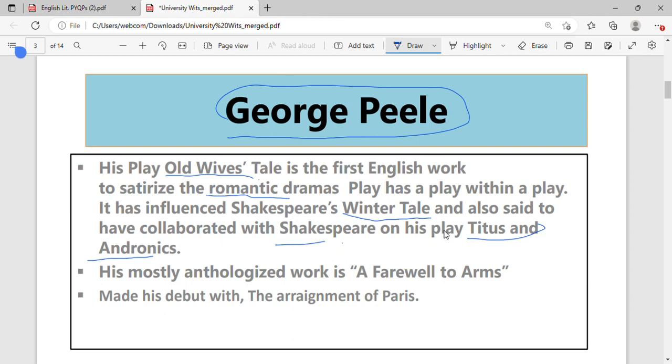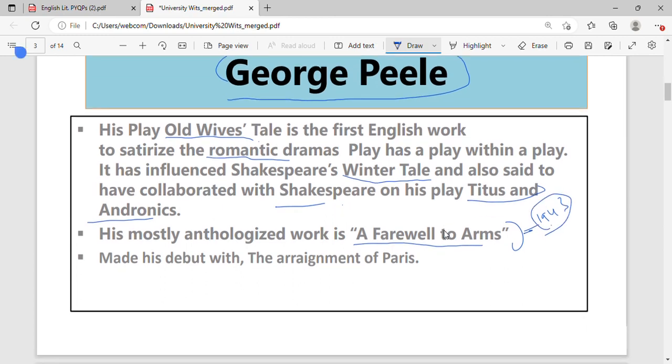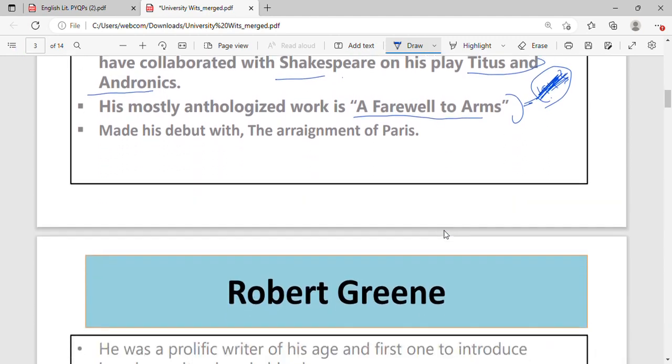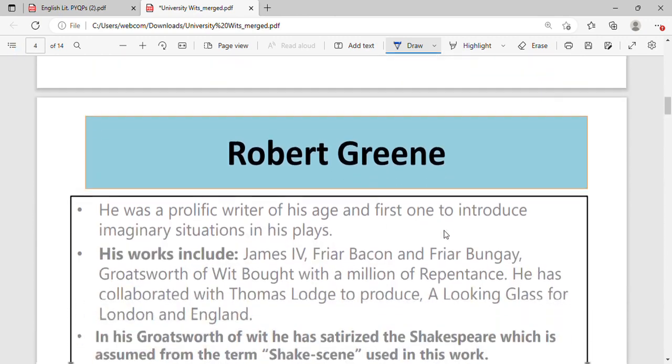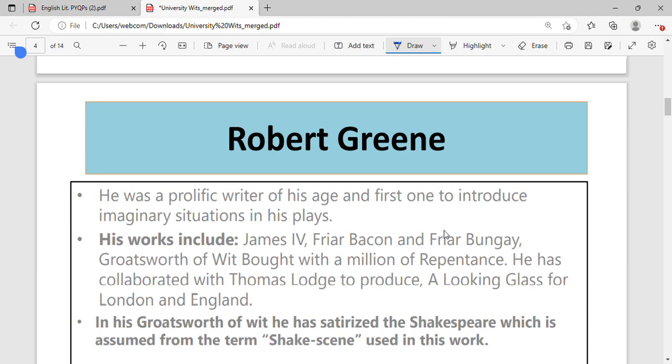Then we have his most anthologized work, A Farewell to Arms, which is also the name of a novel by Ernest Hemingway. When was this novel written? Let me know in the comment section below. Please do write the date of its publication. He made his debut with The Arraignment of Paris. This is the very first play written by George Peele, right? So what you have to remember here are the names of these University Wits and the plays that they have written, right?